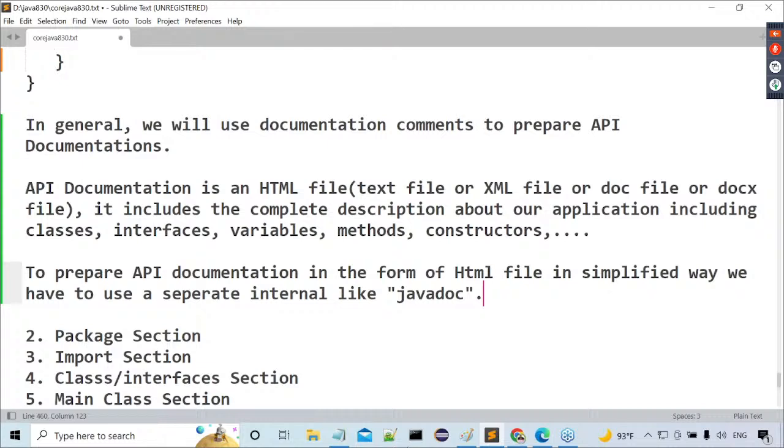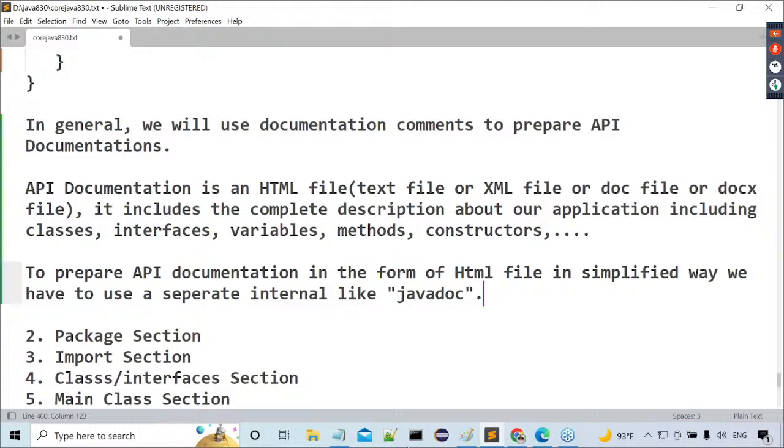How is it possible to prepare API documentation? In two ways we can prepare it: one is manually, another one is automatically. Manual means we have to prepare the API documentation explicitly. It is not at all possible. Why? Because in a single application we use so many classes, methods and variables. The number of programming elements will be more in our applications, so manual creation of the documentation is somewhat difficult for us.